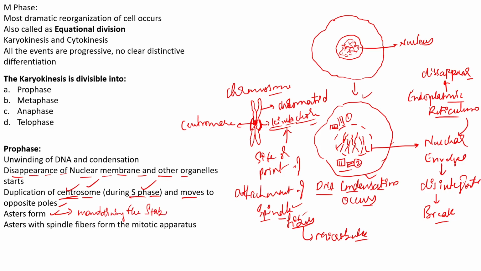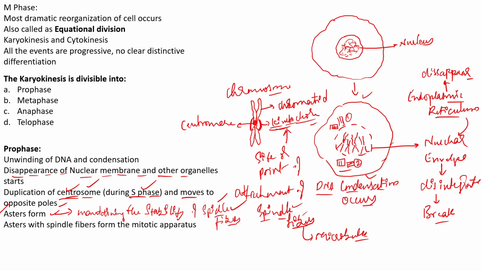They are mainly involved in the stability of the spindle fibers, required for the maintenance of proper stability. But the asters are not the structures that finally attach to the kinetochore. They are required mainly for the stability part of the spindle fibers.